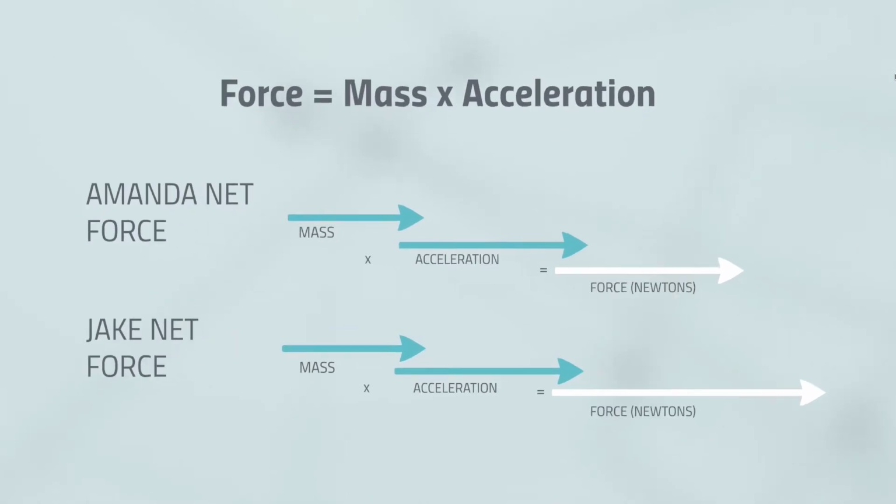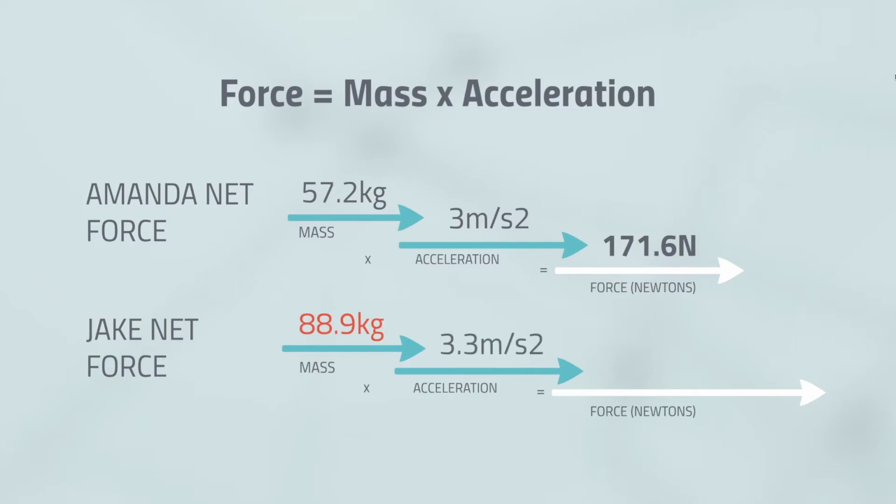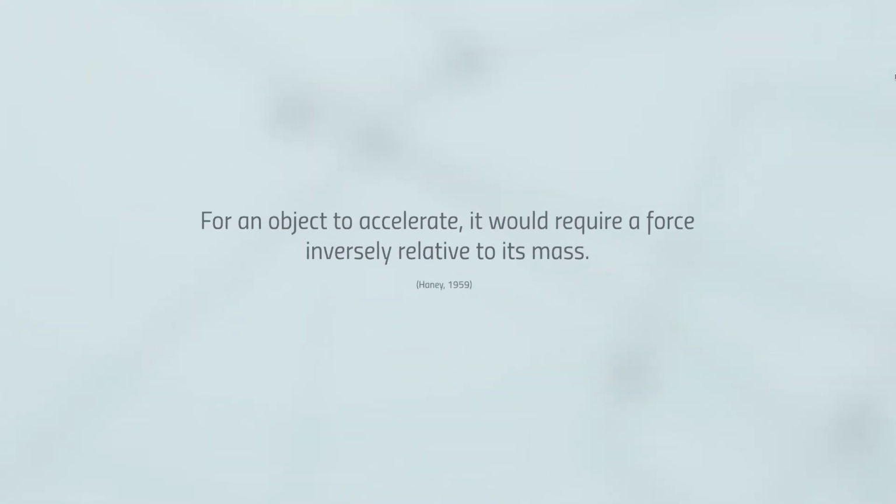If my mass is 57.2 kgs and I have an acceleration of 3 meters per second squared as I progress down the hill, my force as a given mass would be 171.6 newtons. Conversely, if my male friend Jake has a mass of 88.9 kgs and an acceleration of 3.3 meters per second squared, then his net force would be substantially greater than mine, as according to Newton's second law, force equals mass times acceleration. Therefore, his net force would be 293.37 newtons.